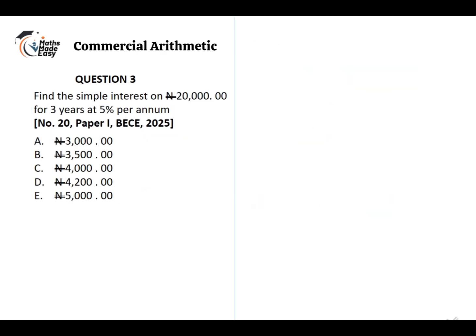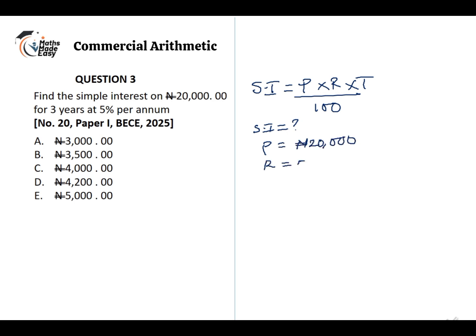Now let's consider another question. Find the simple interest on 20,000 naira for 3 years at 5% per annum. Now simple interest is calculated as the principal times the rate times the time, which is the duration, divided by 100. Now from the question, the simple interest is unknown. The principal is 20,000 naira. The rate is 5%. And the time is 3 years.